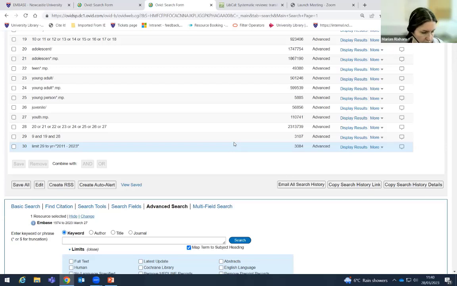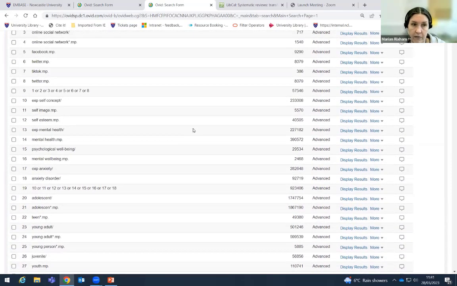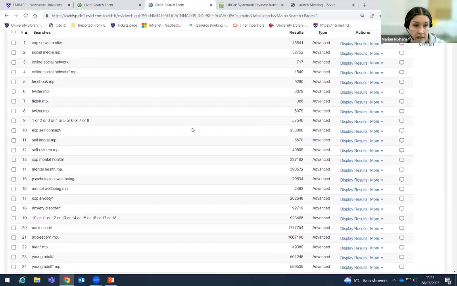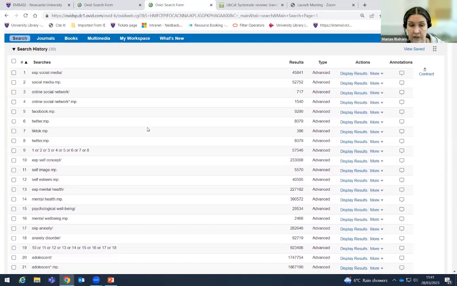So hopefully that illustrates that it's a good idea not to just rerun the search, but to start again and see where the words that you put into Embase would take you in the control vocabulary, and offer some other suggestions as to what you might want to add in. So now I think I'm probably going to have to get together with Amy and say, actually, there's a couple of things that we need to go back to Medline and think about. So that's covering Embase.